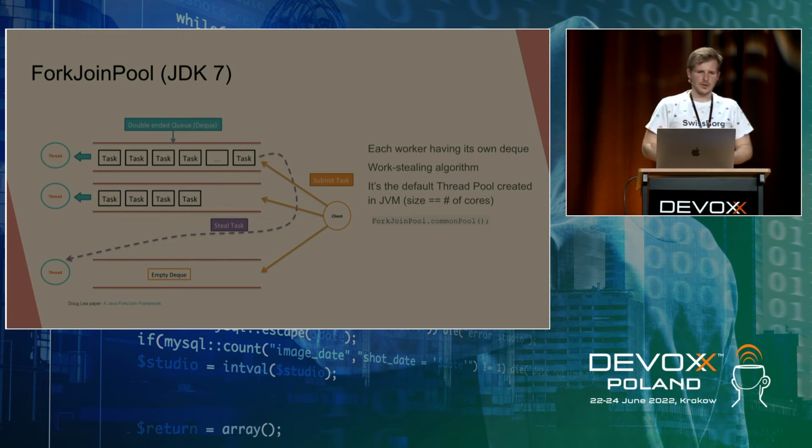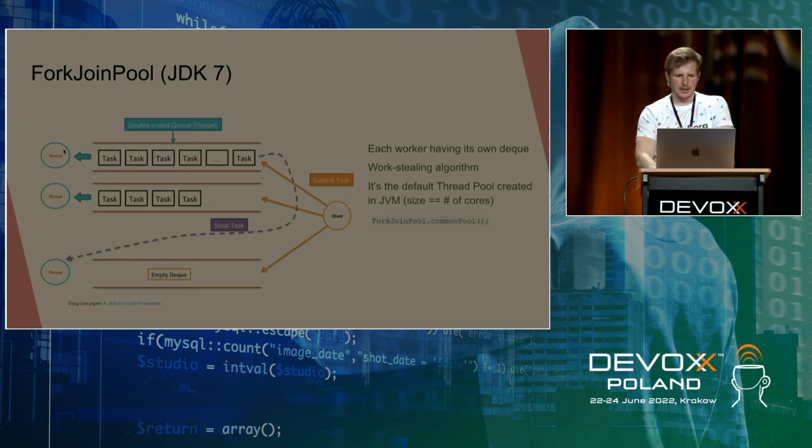So there is a newer implementation of thread pool that came in Java 7 that is called ForkJoinPool. And in this case, each of the threads has its own queue, but it's not a normal queue, it's a double-ended queue. In short, it's called a deque. And what's special about a double-ended queue is that you can take elements from both sides of the queue.